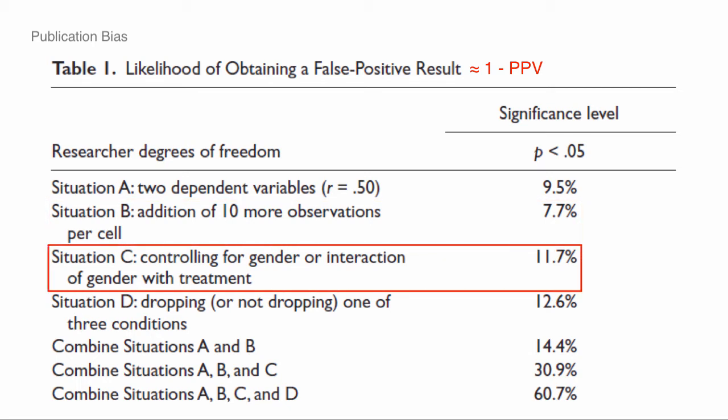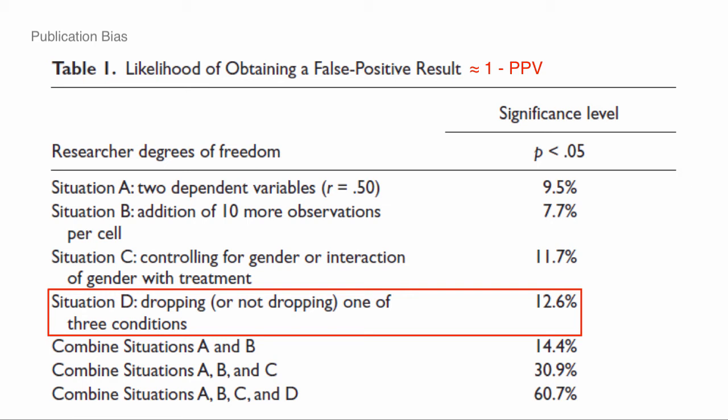3 is really another useful one. What if I just have one covariate, gender? And again, it's correlated with the outcomes through chance here. It's all noise. What if I have one covariate, so I can either control for the covariate or not, or I can focus on the interaction between treatment and the covariate, basically look at subgroups. Those are the things I could do. Will any of those yield a p less than 0.05? I'm at 11.7%. Just one covariate. People have dozens or hundreds of covariates.